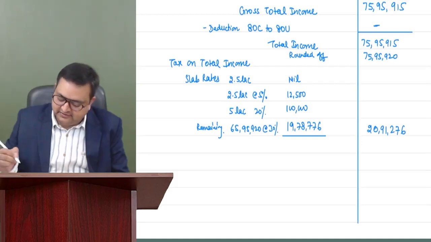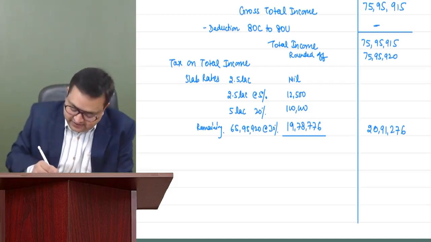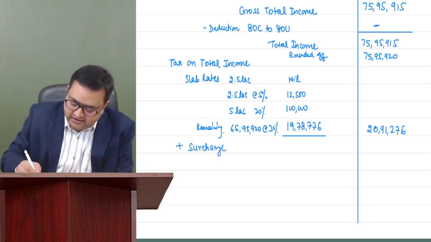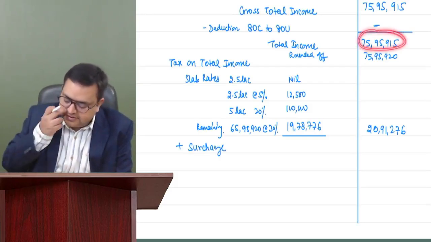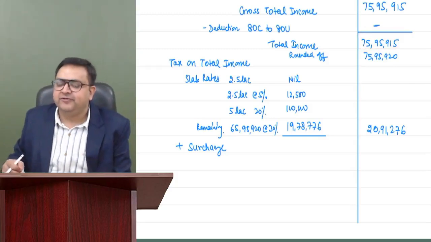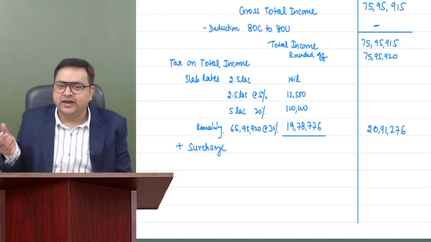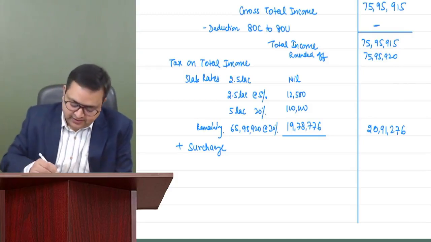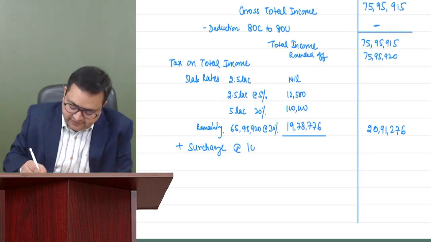Will there be any surcharge on that? Yes. Why is there a surcharge? Because his income is more than 50 lakh rupees. His total income is more than 50 lakh rupees and up to not more than 1 crore. So a 10% surcharge would be there.